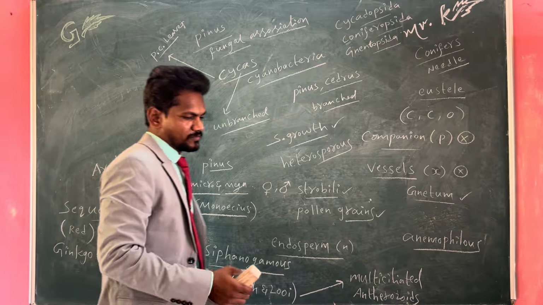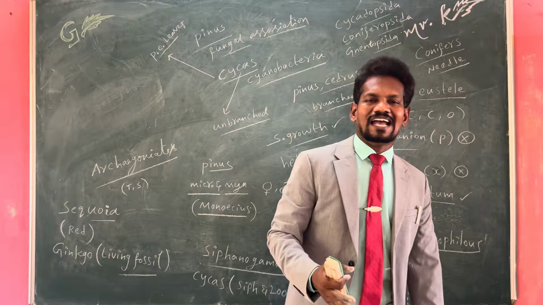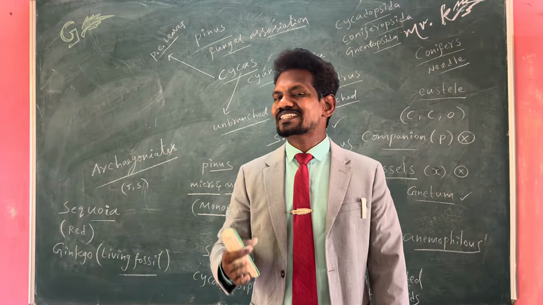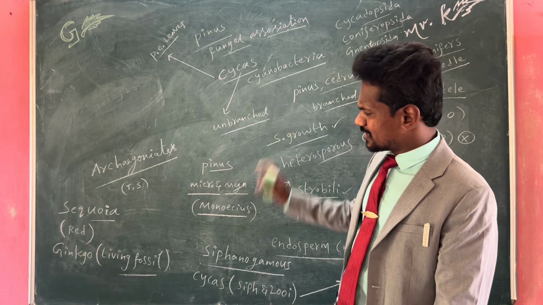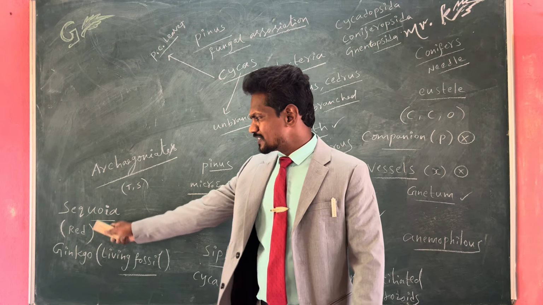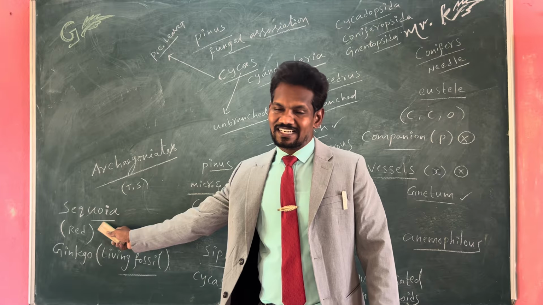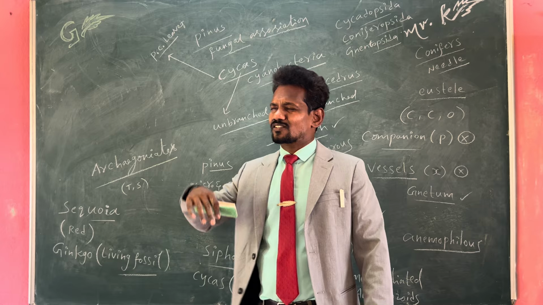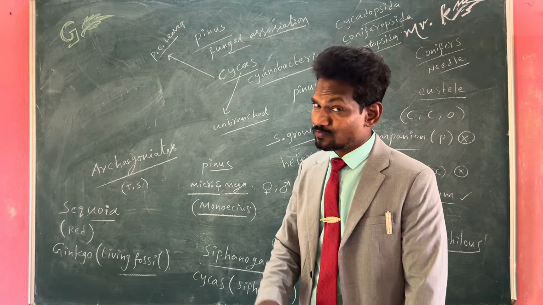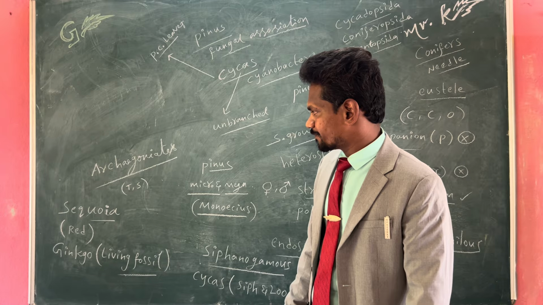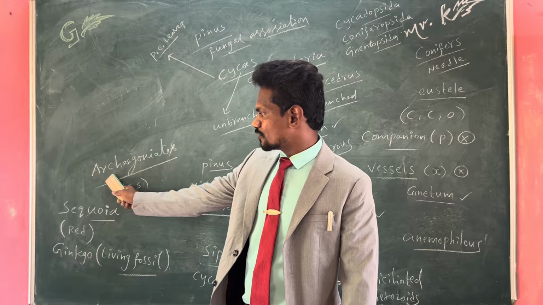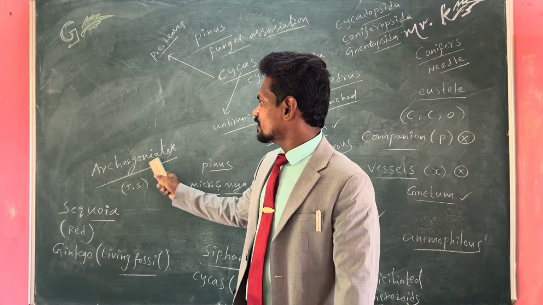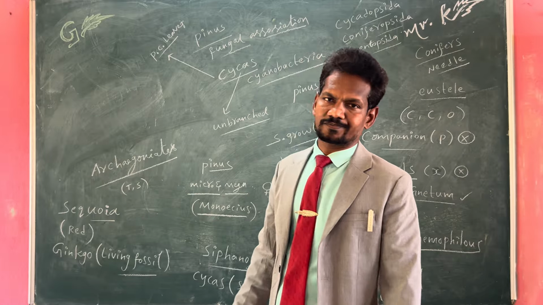These gymnosperms have trees and shrubs. The tallest tree in the world, Sequoia, the red sandal tree, is a gymnosperm. They are also known as archegoniates.